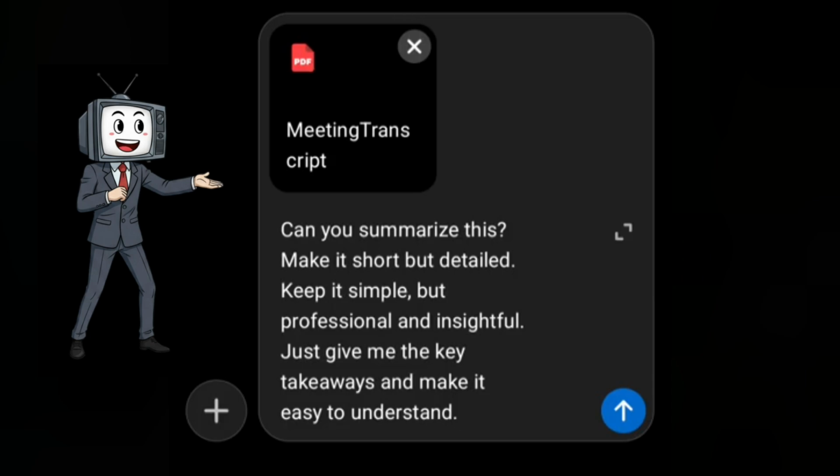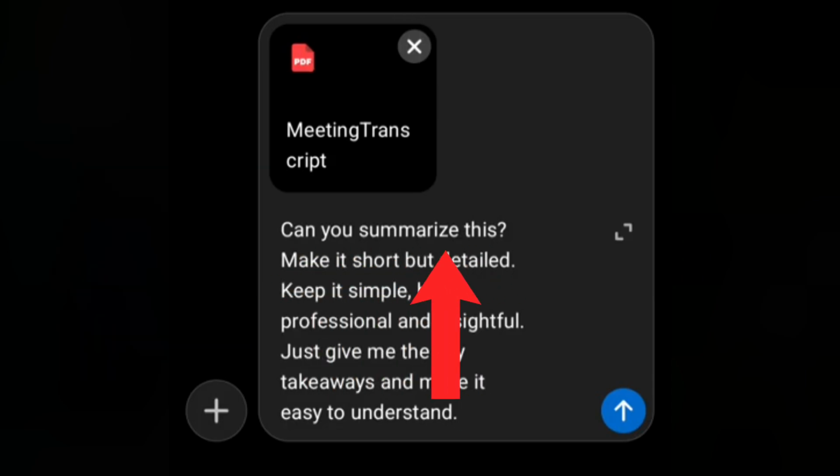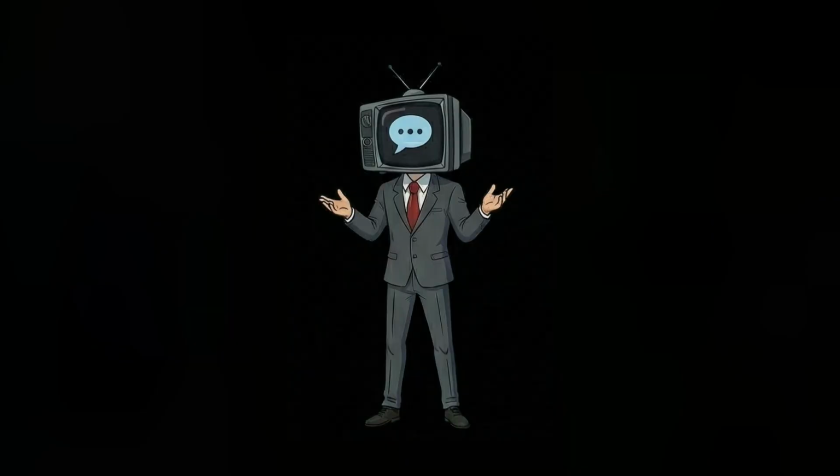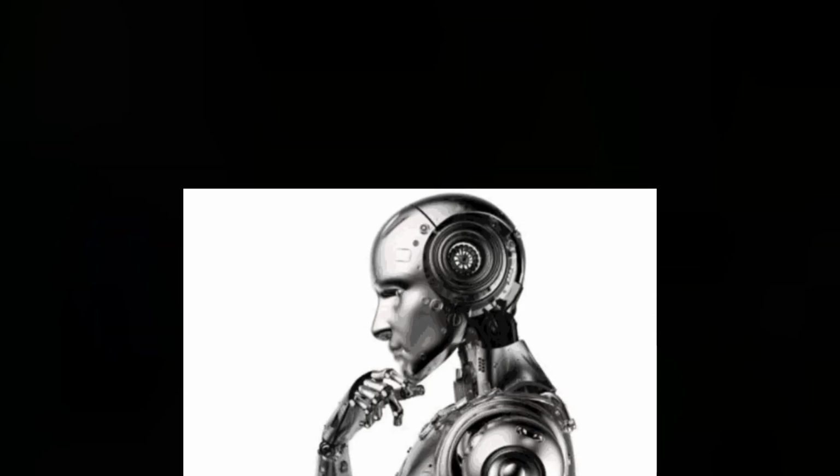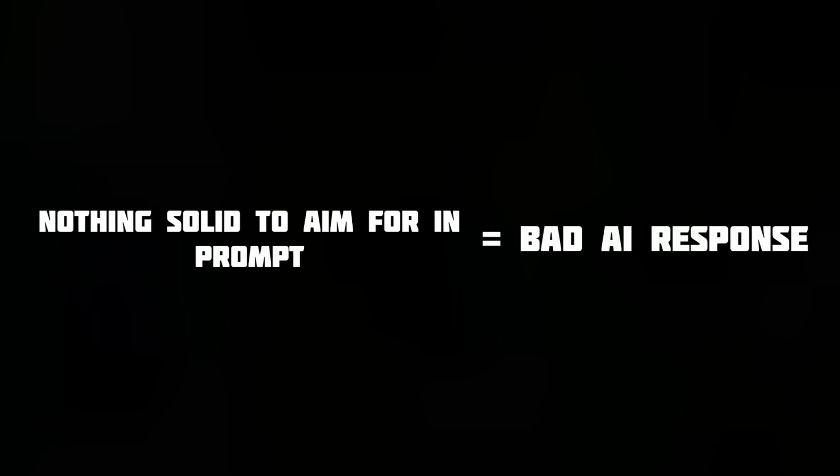So people write something like, "Summarize this. Make it short but detailed. Keep it simple but professional. Just give me the key takeaways." Everyone has written that, including me. It sounds fine. Short but detailed doesn't mean anything. Simple but insightful doesn't mean anything. The model isn't confused because it's bad. It's confused because you didn't give it anything concrete.